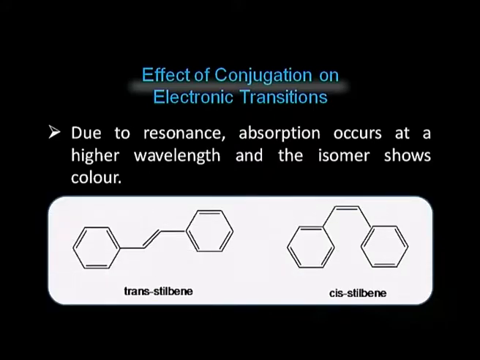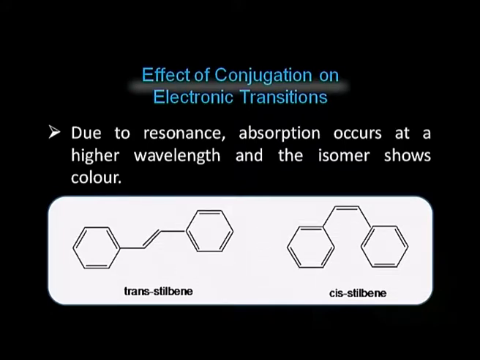You can see here, this is trans stilbene and this is cis stilbene. In cis stilbene, you can see that these two benzene rings are close to each other, causing some steric hindrance to the molecule.